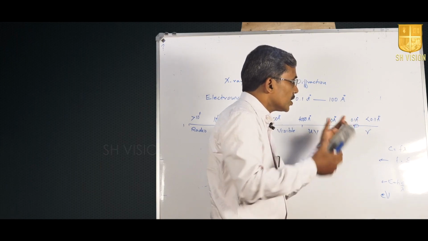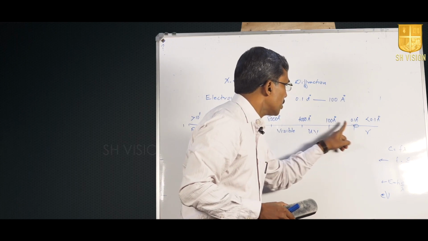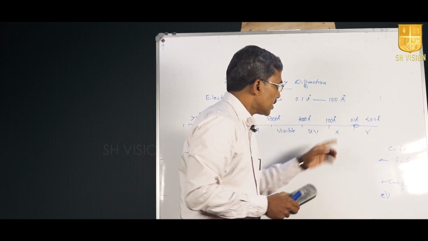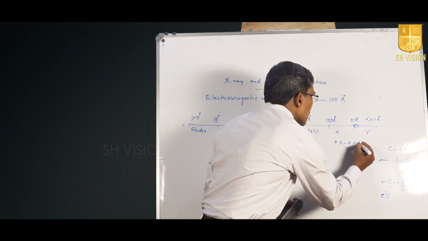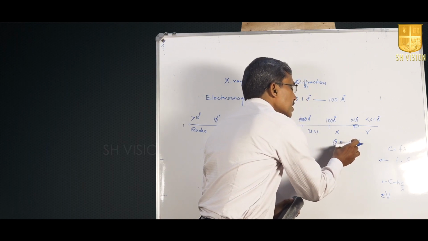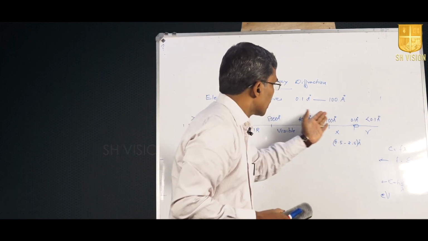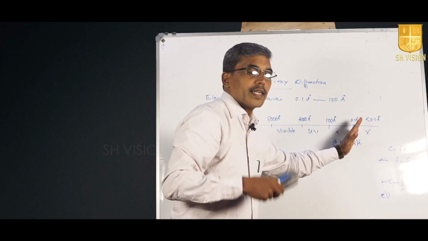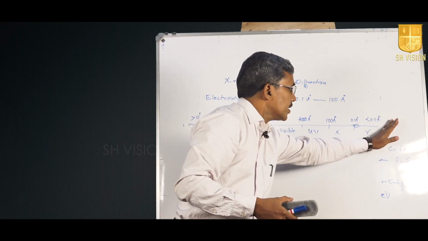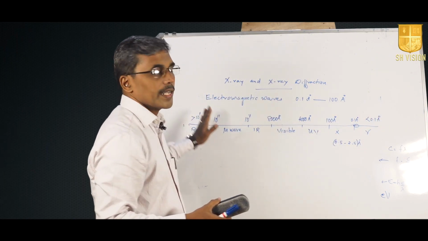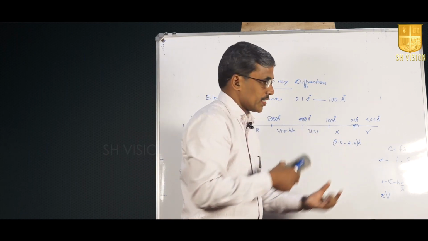So in X-ray diffraction, this is the range. We have the range of wavelength from 0.1 angstrom to 100 angstrom, of which 0.5 angstrom to 2.5 angstrom is the region which is useful for X-ray diffraction by crystals. As the wavelength decreases, its energy and frequency increase, so this is the high energy region, and towards this side the energy gradually decreases. So this is the region we are interested in for X-ray diffraction.